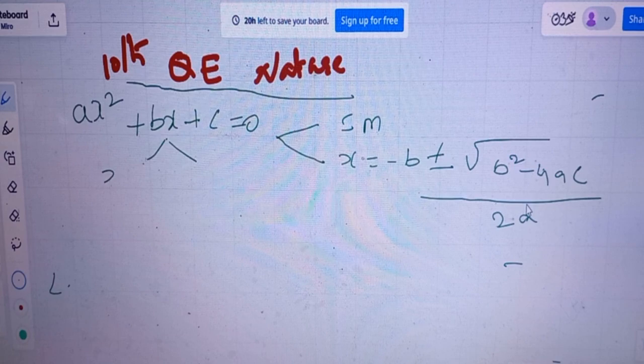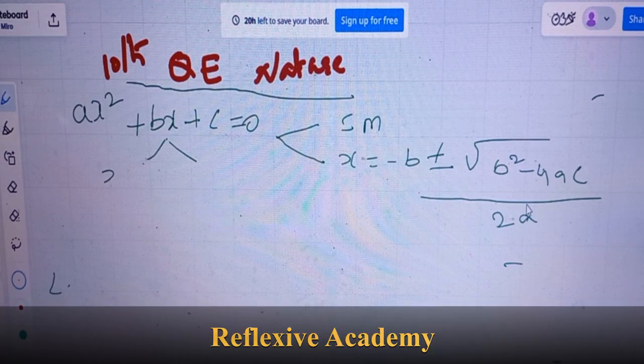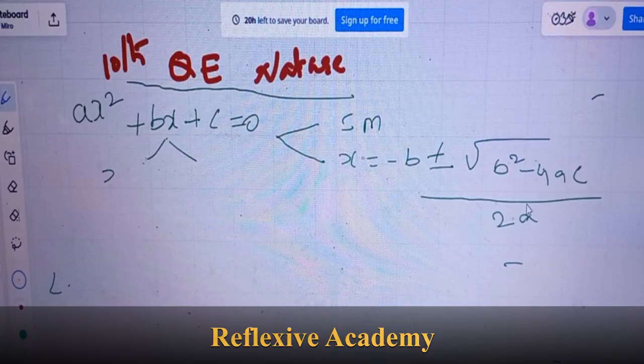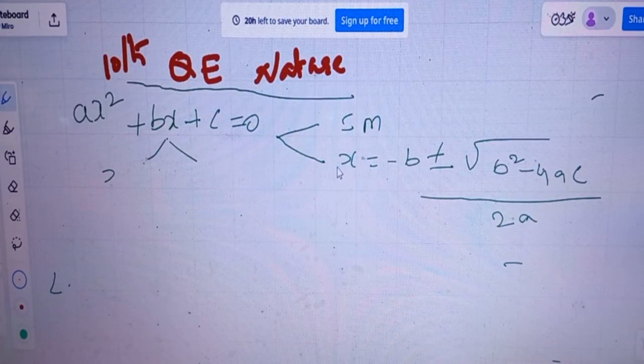So we should use these two methods. One is splitting of the middle term and the second one is the formula.